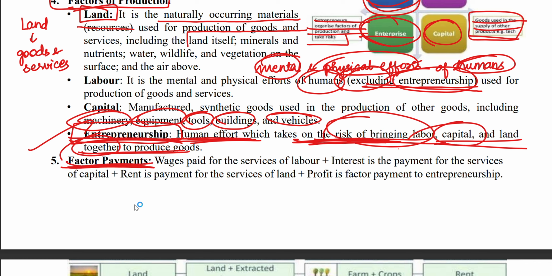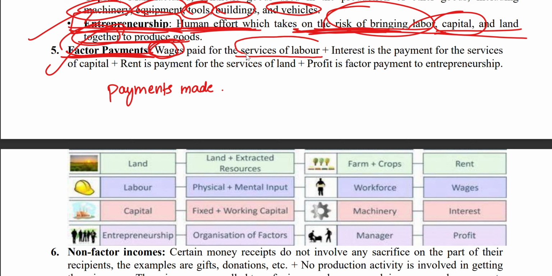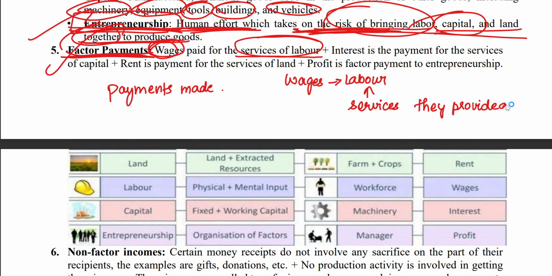Factor payments are the payments which you make. So the payments made are known as factor payments. Now, when do you make such payments? Wages are paid to the labor for the services they provided.